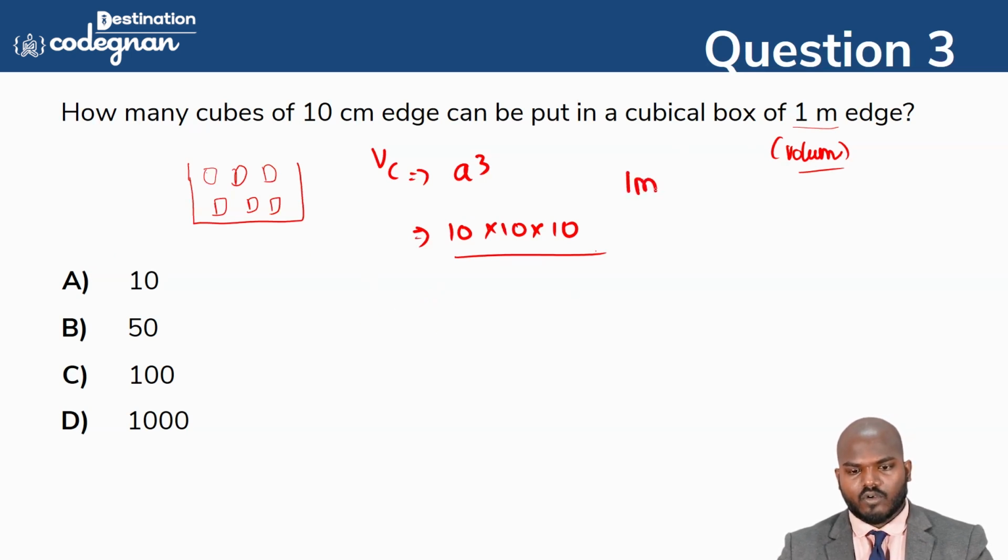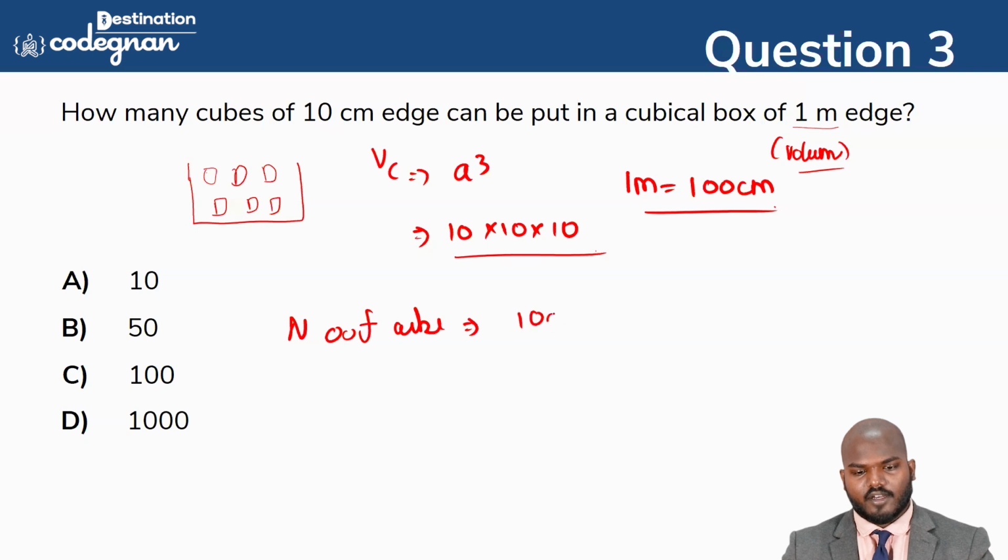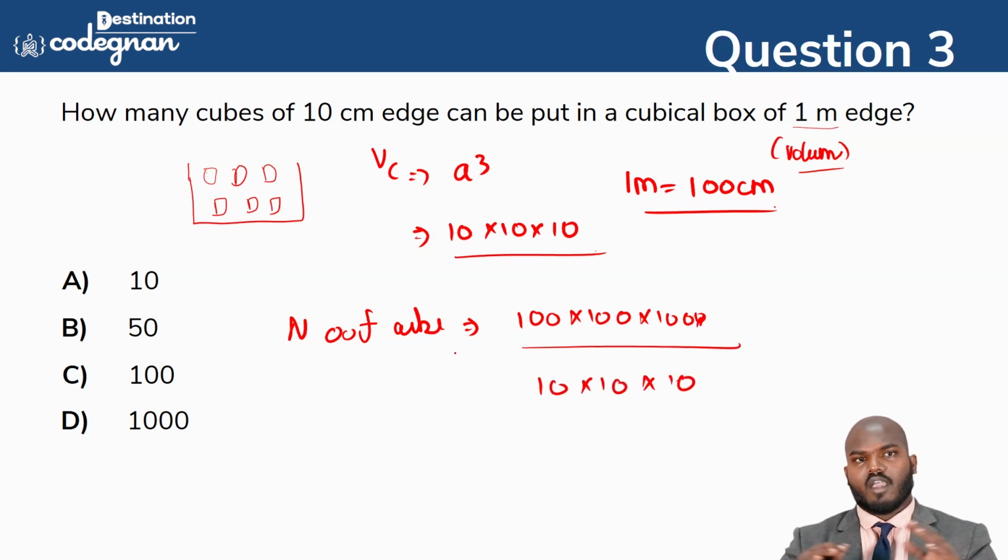1 meter is equal to 100 centimeter. So the number of cubes you can place here is 100 times 100 times 100 over 10 times 10 times 10. The zeros get cancelled, and I get the value 1000.